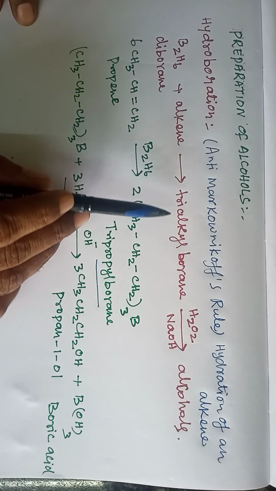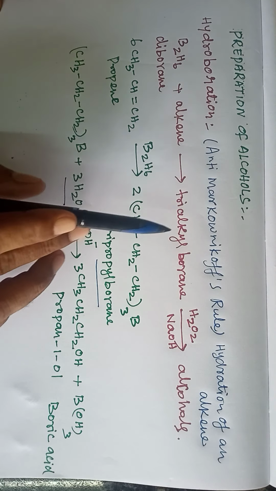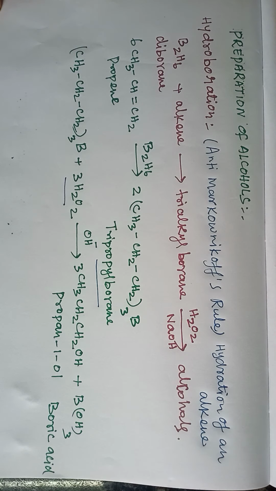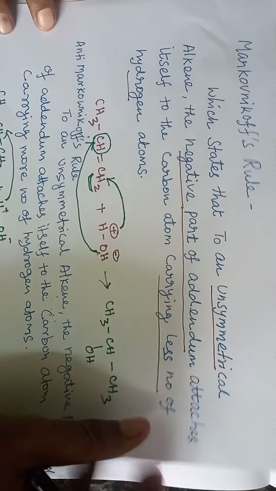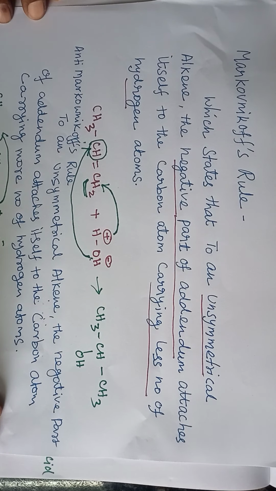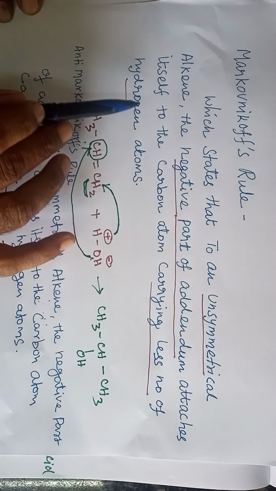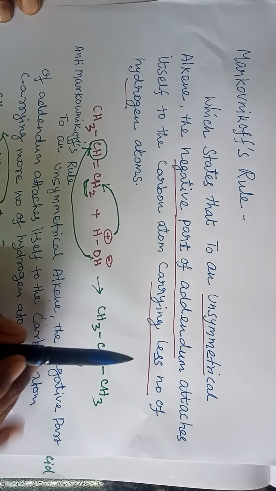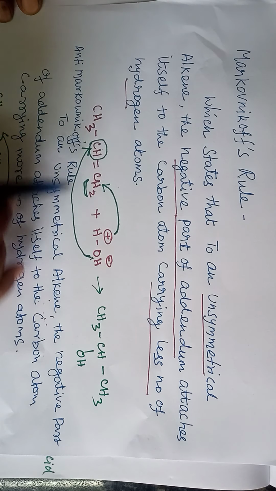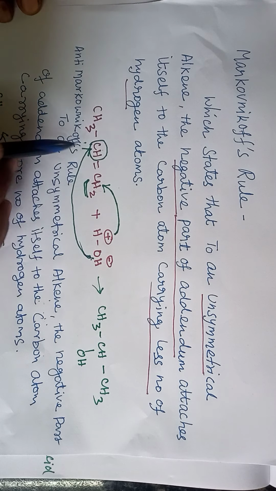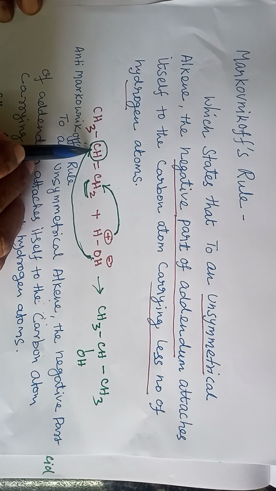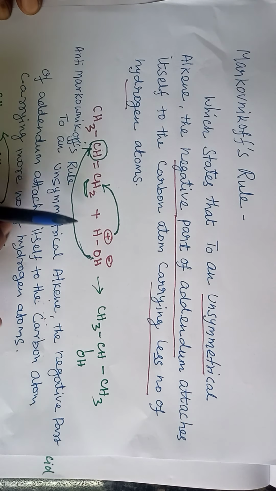It follows anti-Markovnikov's rule. You know about Markovnikov's rule. What is Markovnikov's rule? Markovnikov's rule states that to an unsymmetrical alkene, the negative part of the addendum attaches itself to the carbon atom carrying the less number of hydrogen atoms. Anti-Markovnikov's rule is the reverse of Markovnikov's rule.